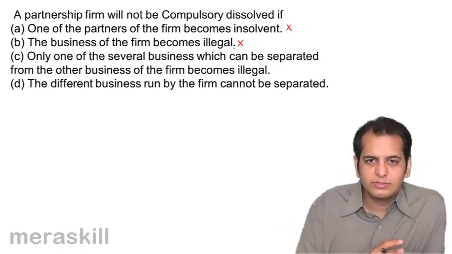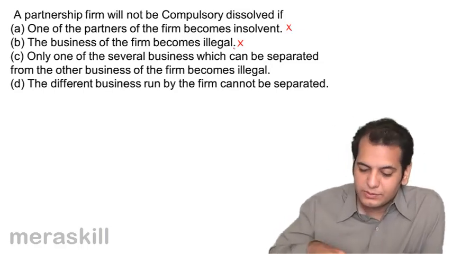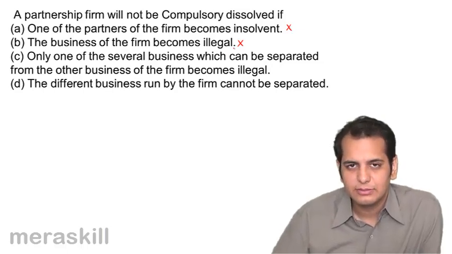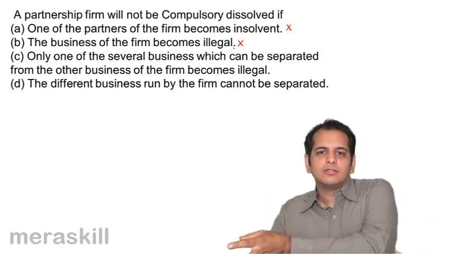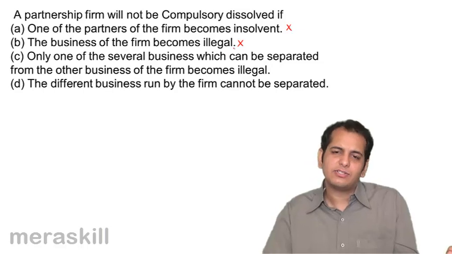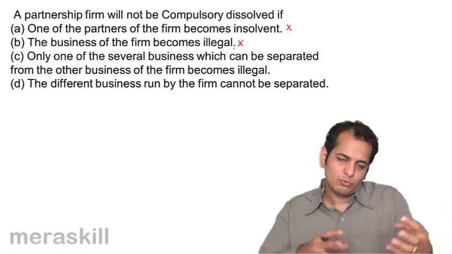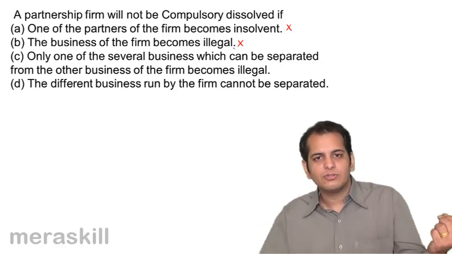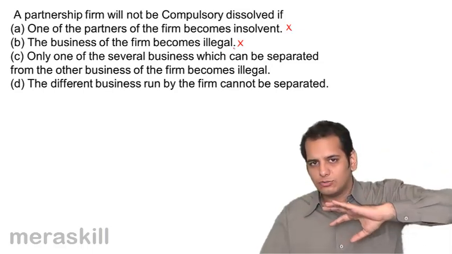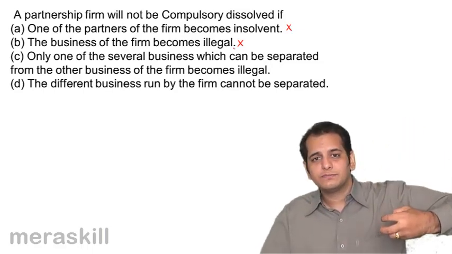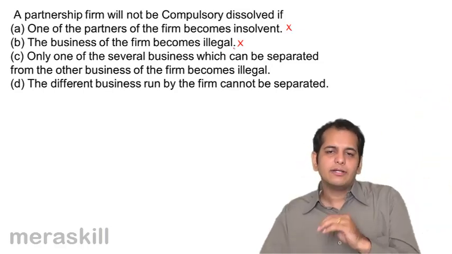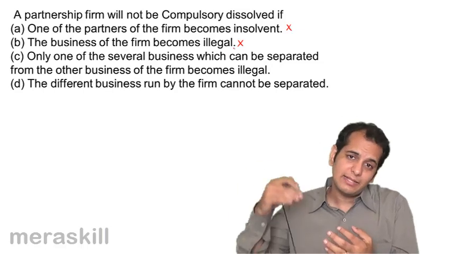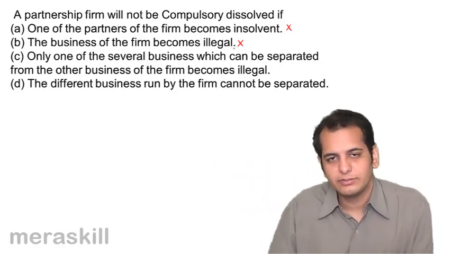There are many businesses that the firm runs, but these businesses can't be separated from each other. It's like it manufactures soaps and then it sells soaps as well. So when it manufactures, it sells to outsiders as well as uses it for its own consumption and then makes detergents from it.